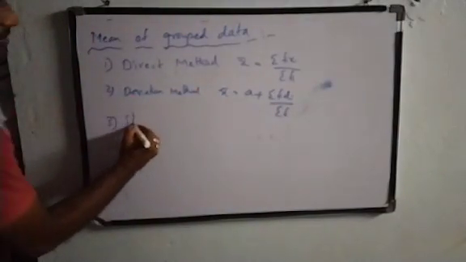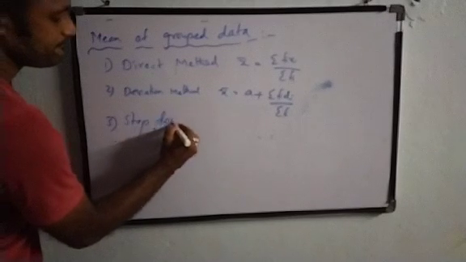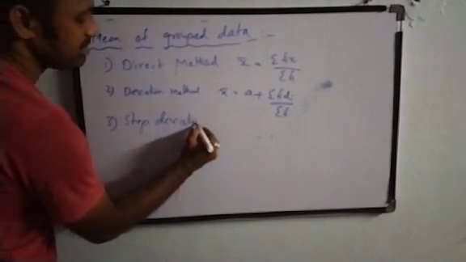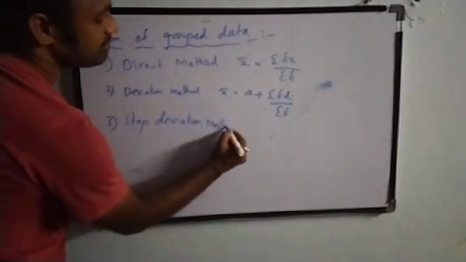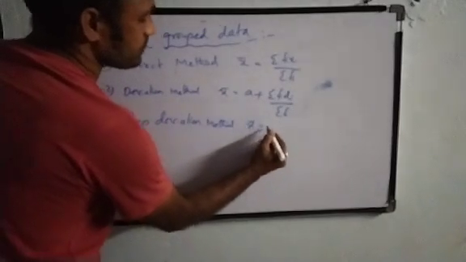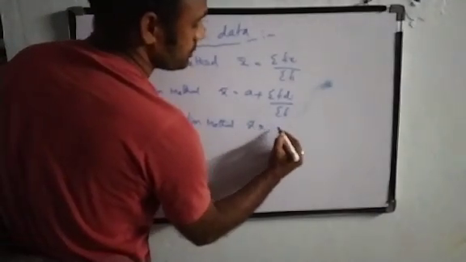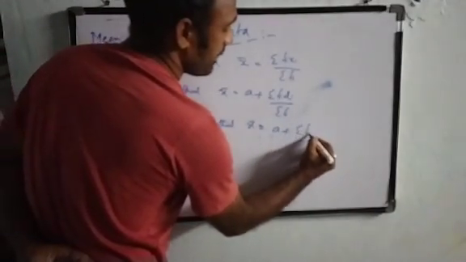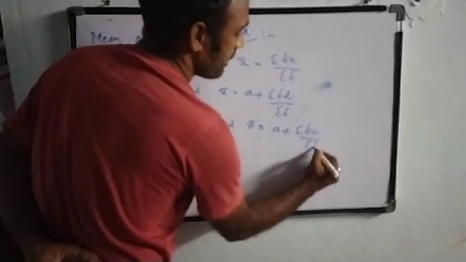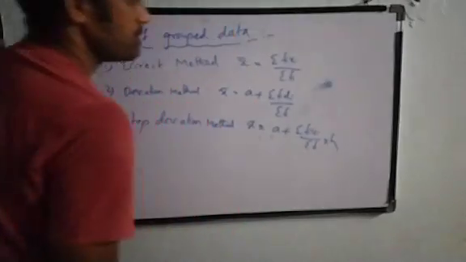Next, the third one is the step deviation method: x bar equals a plus sigma fi ui by sigma fi into h.